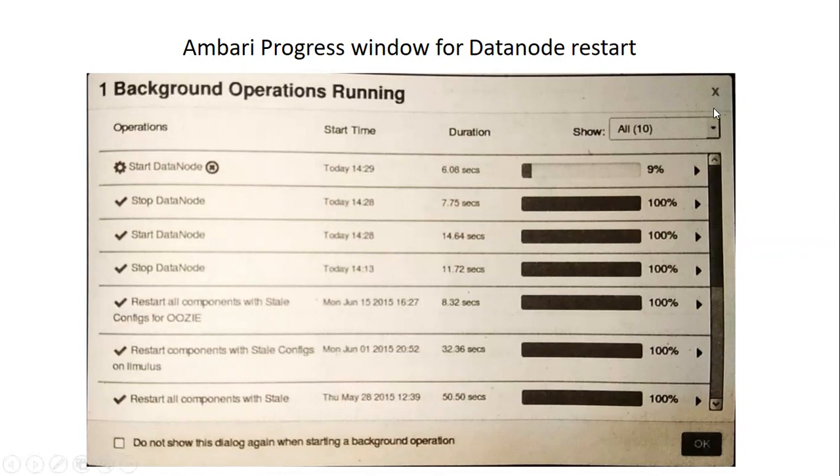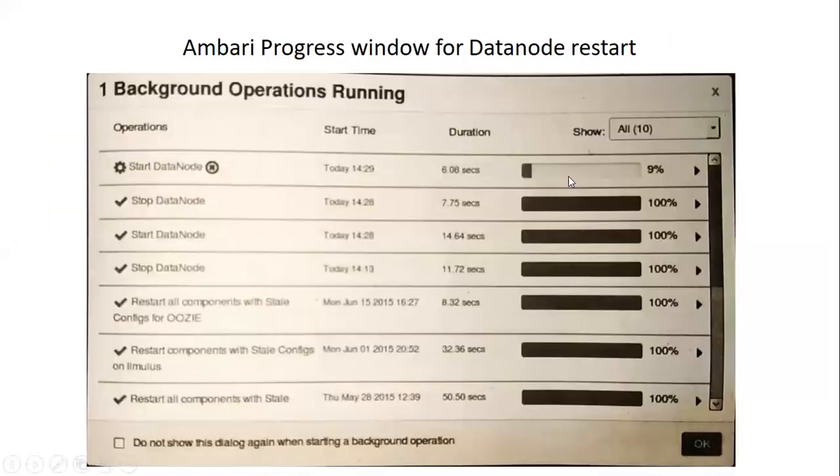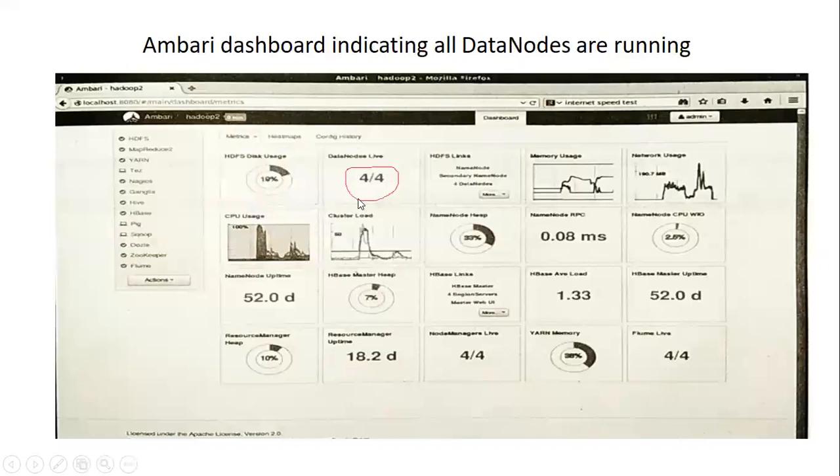When the data node daemon is restarted, the confirmation is required by the user. That shows this. So this is restarted. Once it becomes 100%, in the dashboard view it shows 4 by 4.